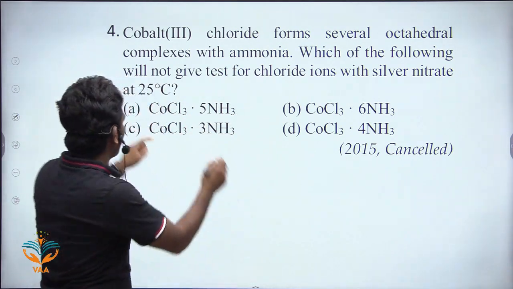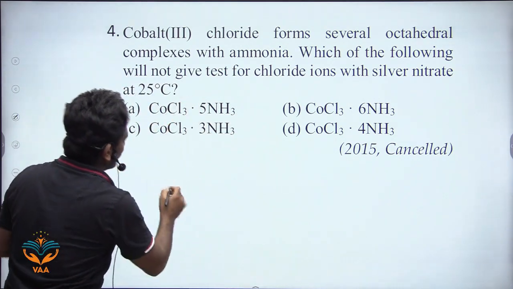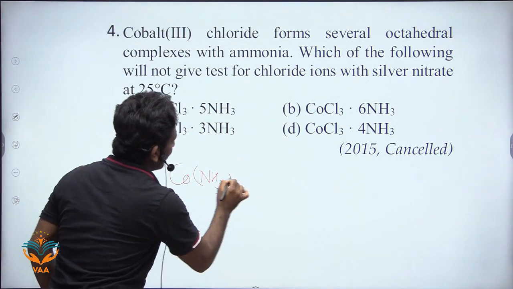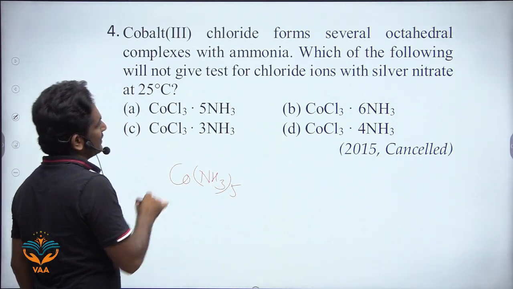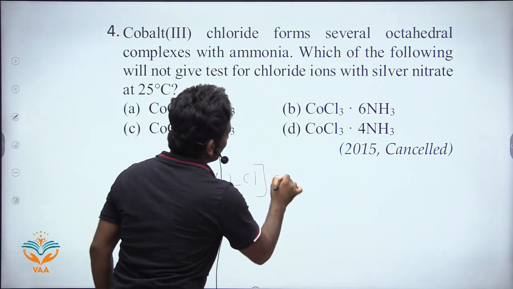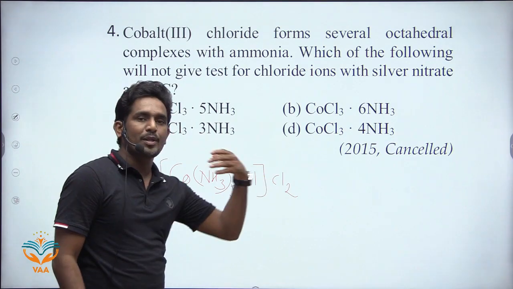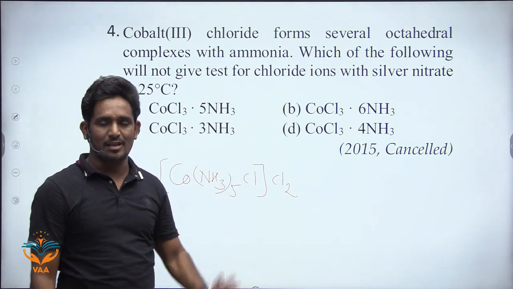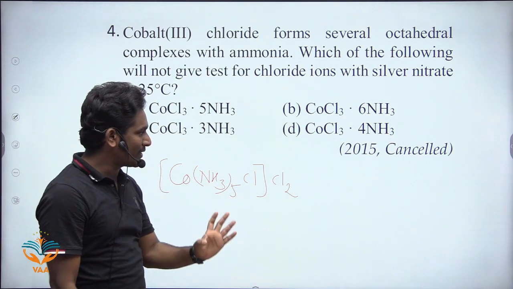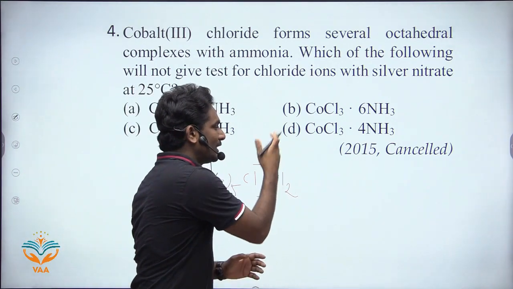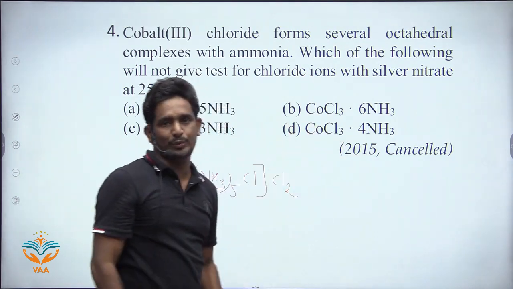Yes or no? Look at the first one. [Co(NH3)5Cl]Cl2, with NH3 taken 5 times. As it is an octahedral complex, 1 Cl will be inside and 2 chlorines will be outside. So it gives a positive test with AgNO3, because according to Werner's theory, the ions present in the outer sphere will get dissociated, and that gives a positive test.